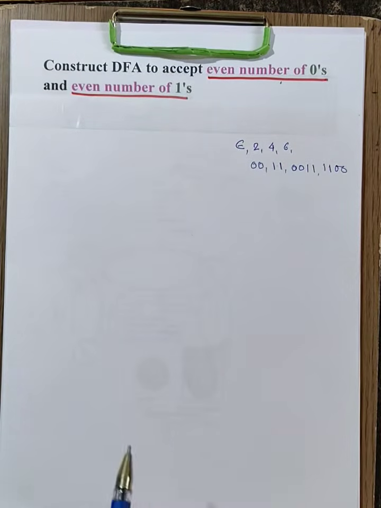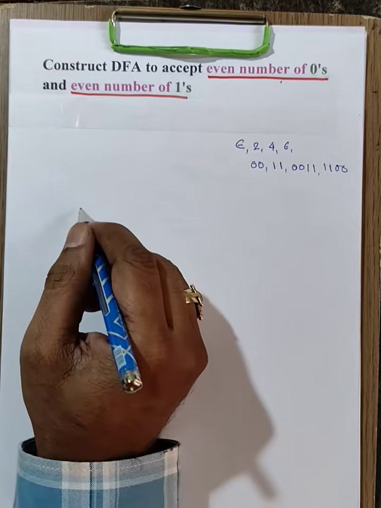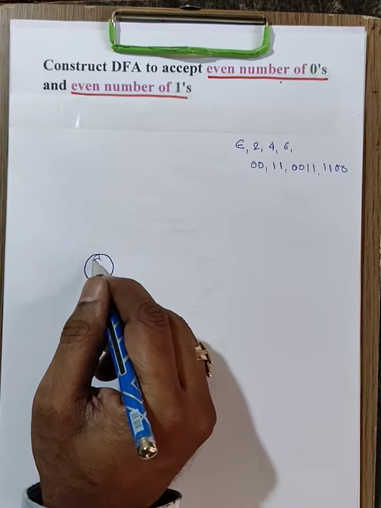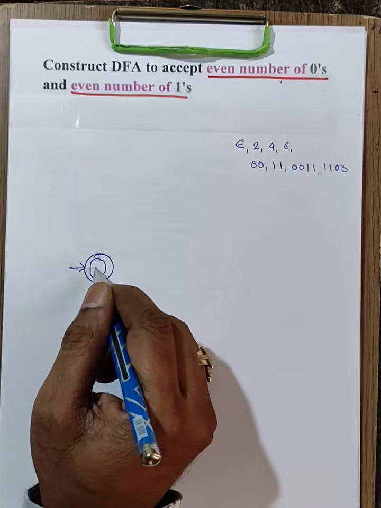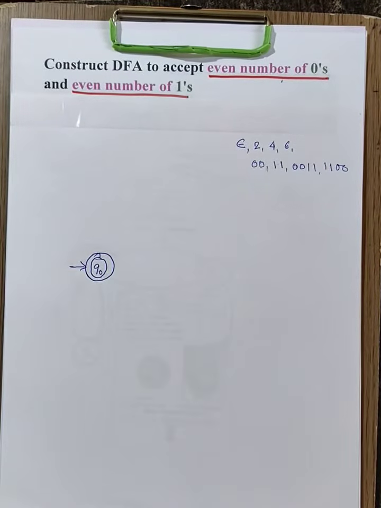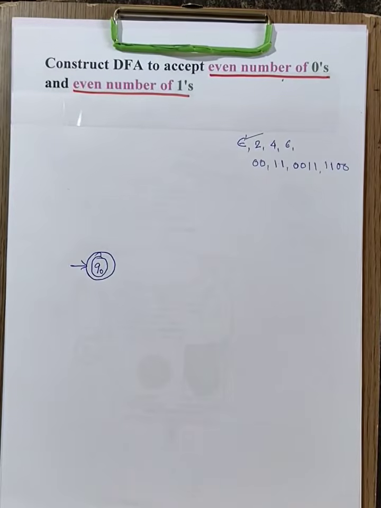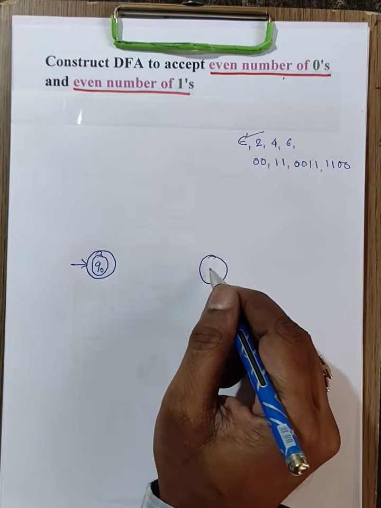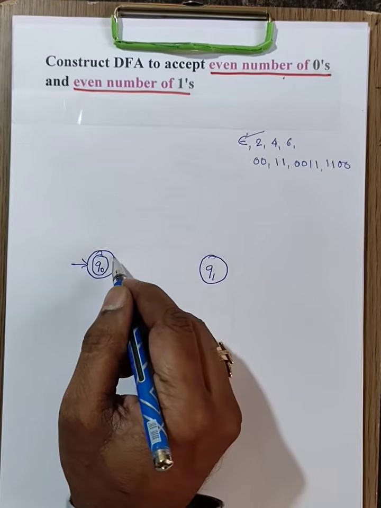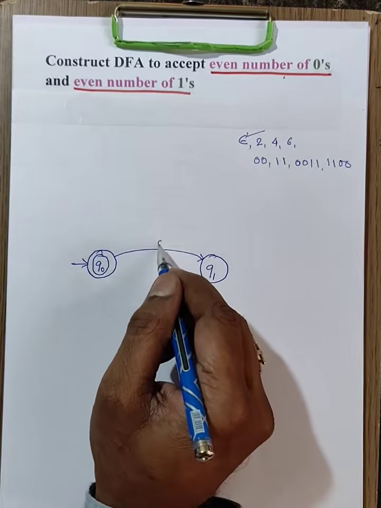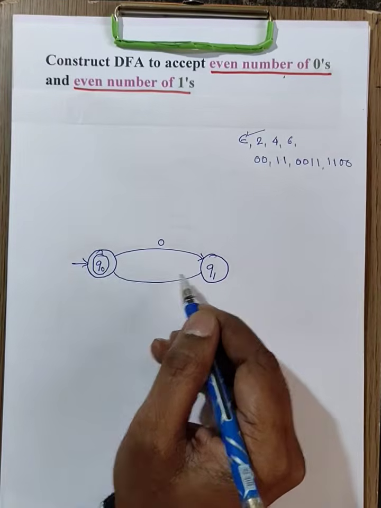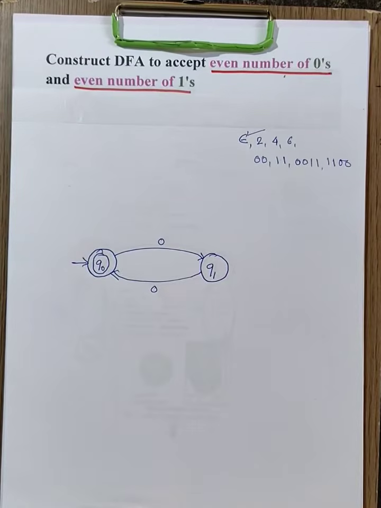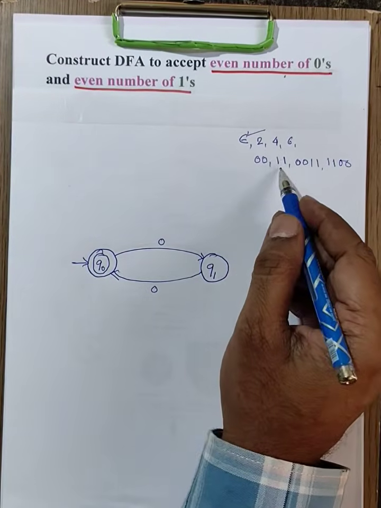First we'll start from the basics. Even numbers start with epsilon; initial and final must both be the same state, so this is accepted. Or 2 zeros, then this is 2 zeros, and 2 zeros is accepted. 2 zeros or 2 ones.